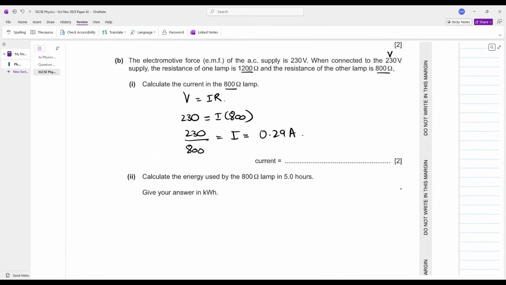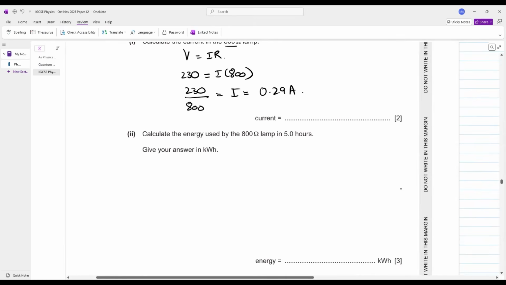Calculate the energy used by the 800 ohm lamp in 5 hours. How will you calculate that? Very, very easy. First of all, do you remember energy is equals to what? Power into time. If you want to calculate the energy in kilowatt hours, it is necessary that you calculate the power in kilowatt and time in hours.